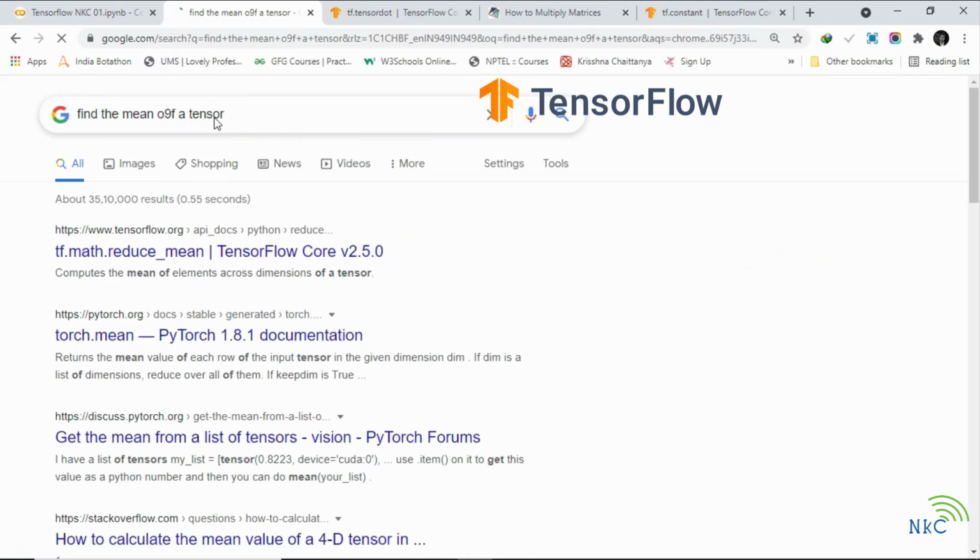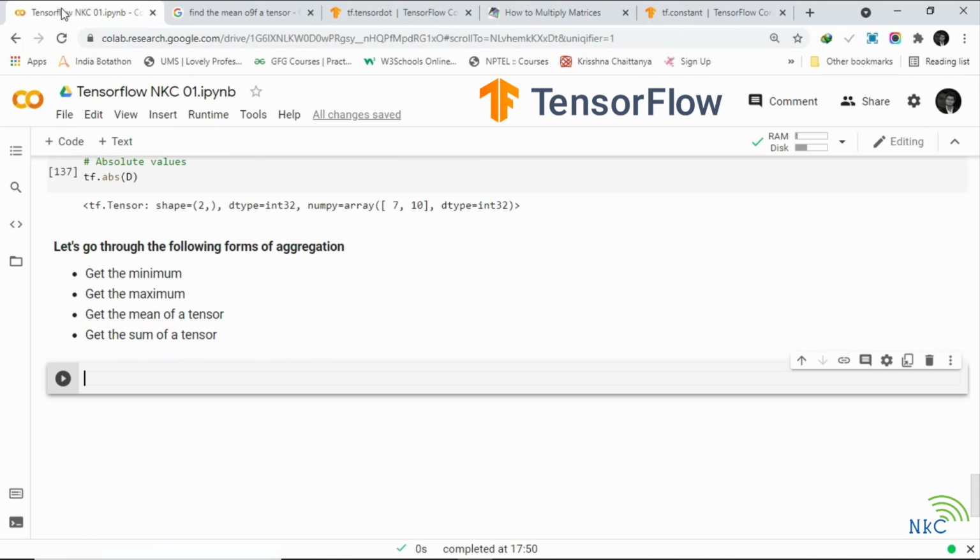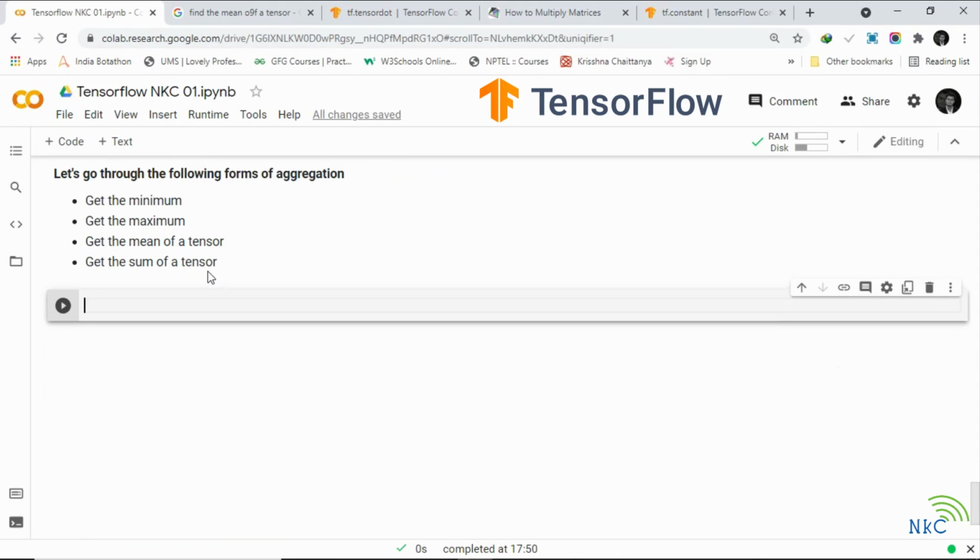You can pause the video now and go ahead and try to create your own tensor, do these four things and then come back, and we will compare notes. Otherwise, if you are going to watch on, let's start by creating a random tensor.